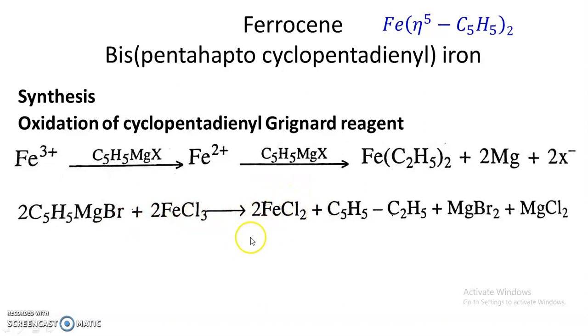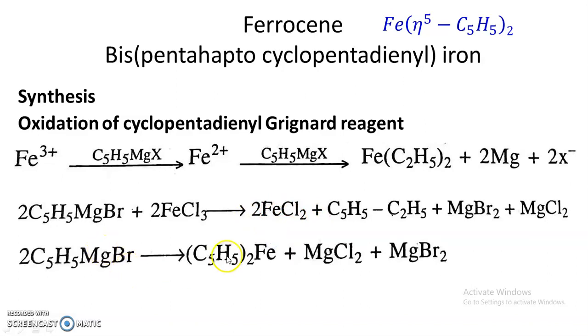This is the first step. As soon as this ferrous chloride is formed, in the presence of ferrous chloride the cyclopentadienyl magnesium bromide is converted into ferrocene, that is (C5H5)2Fe.